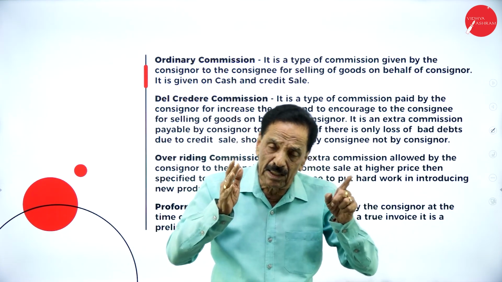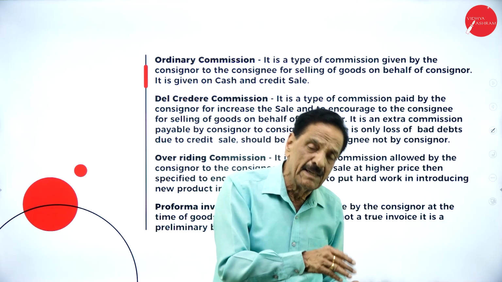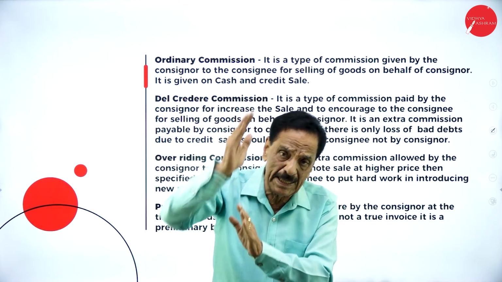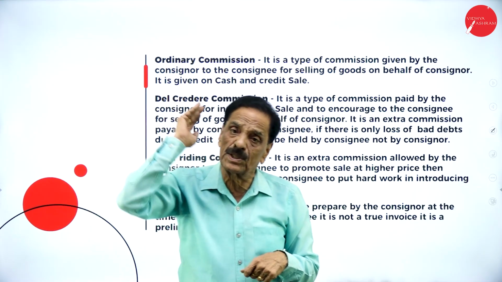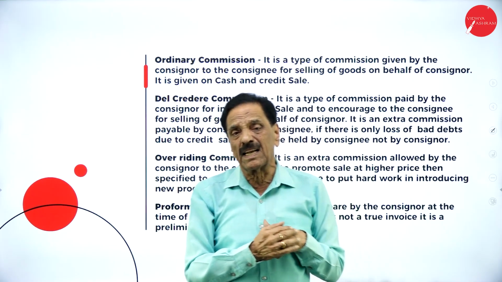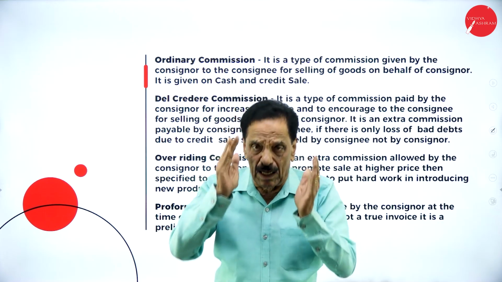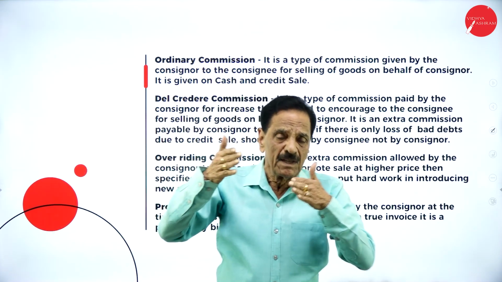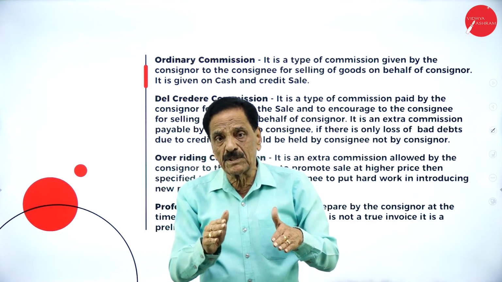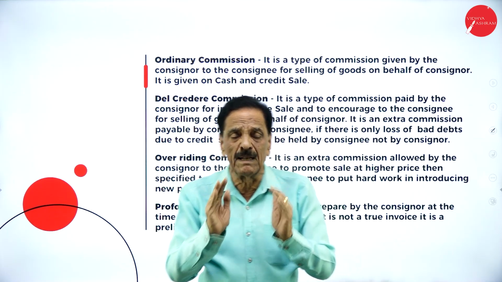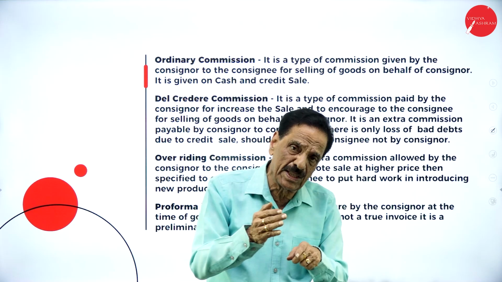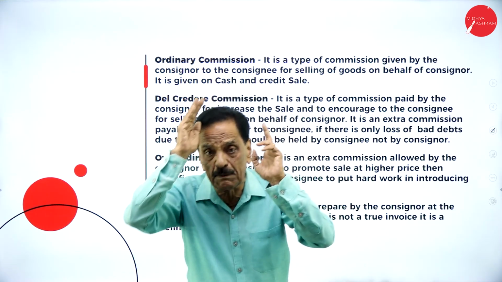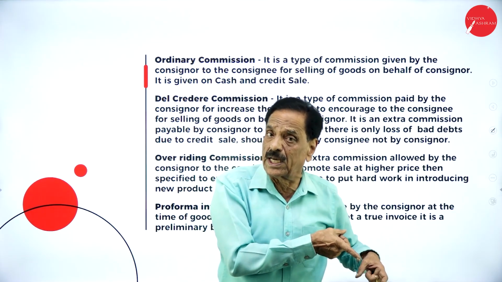If there is any loss because of the credit sale, if any bad debt arises due to credit sale, that loss of bad debt should be borne by the consignee, not by the consignor. In regular cases, if there is any loss, the loss will be borne by the consignor. But here, when the Del credere commission, the extra commission, is payable by the consignor to the consignee, if any bad debt arises, that bad debt should be borne by the consignee, not by the consignor.